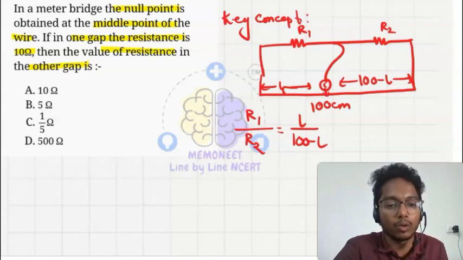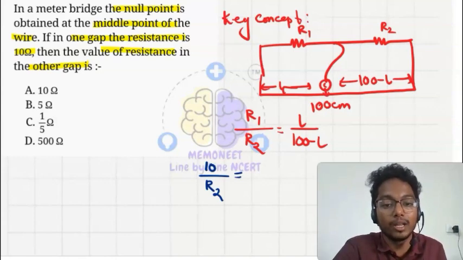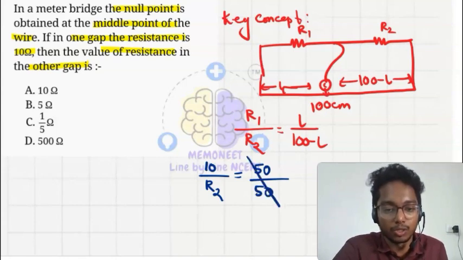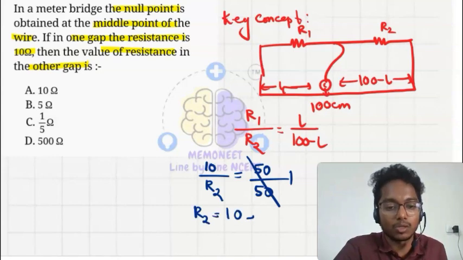One of the resistances is given as 10 ohm, and we have to find the other one, R2. The null point is at the middle point, which means 50 centimeter upon 100 minus 50, which is 50 centimeter. So this will be equal to 1. So the value of R2 is the same, equal to 10 ohm.